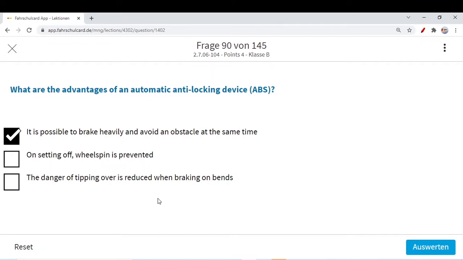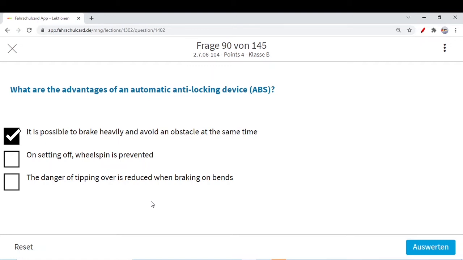No system at all, ABS, ASR, whatsoever, can give you surety. The danger of tipping over is reduced when braking on the bends. If we are going to skid out of the bend, maybe ASR can help there, but not the ABS.